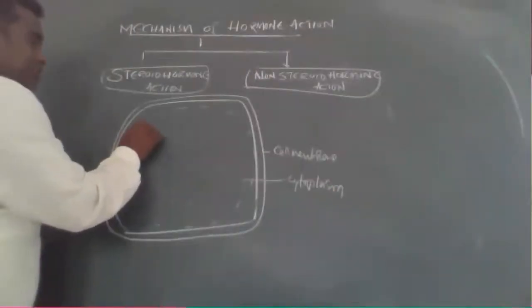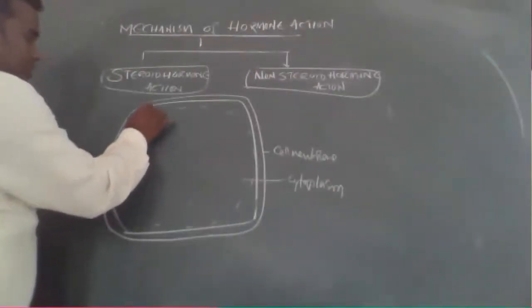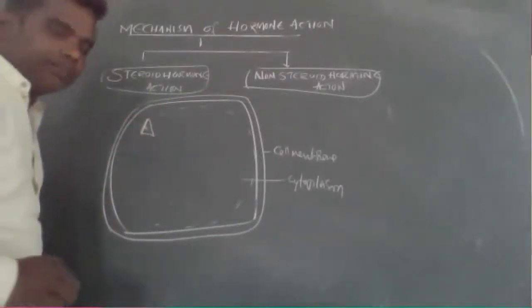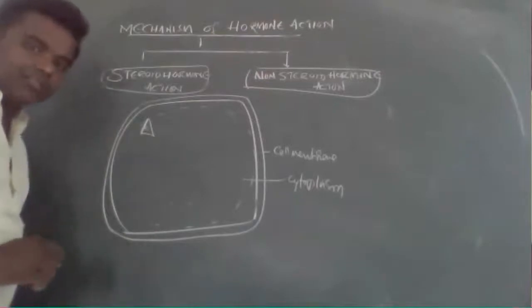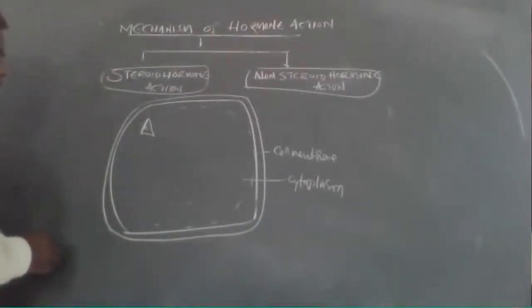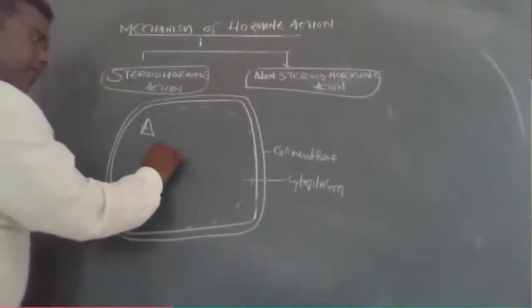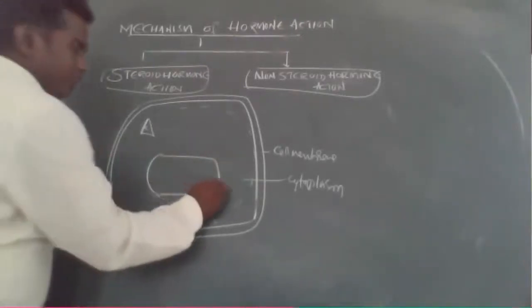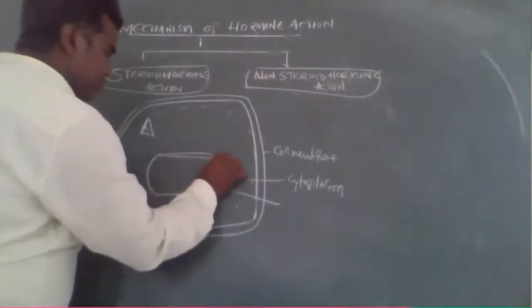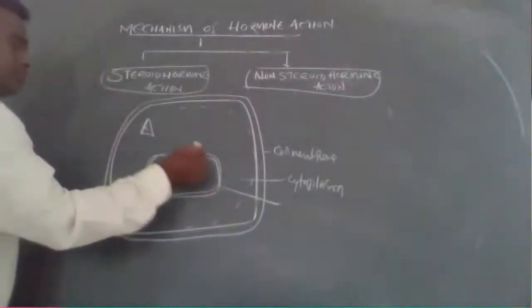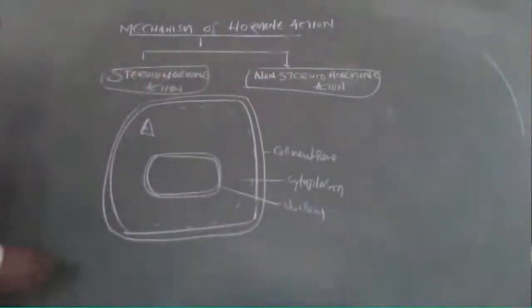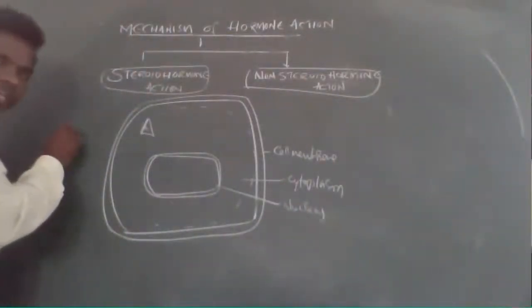Now, what happens in this cytoplasm? Receptors are there, that is, intracellular receptors. And the nucleus is also there. This is called the nucleus.